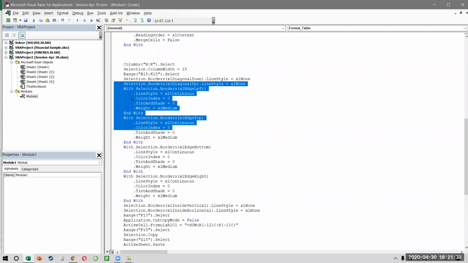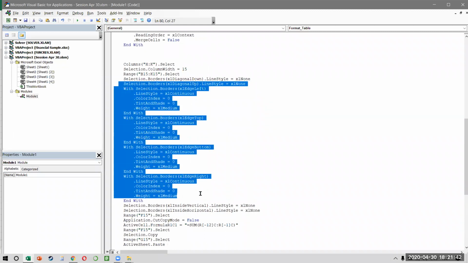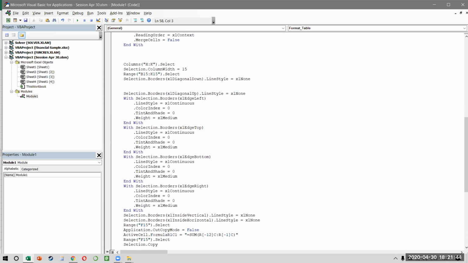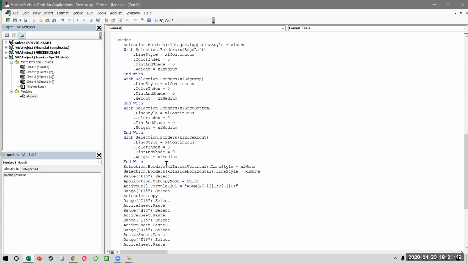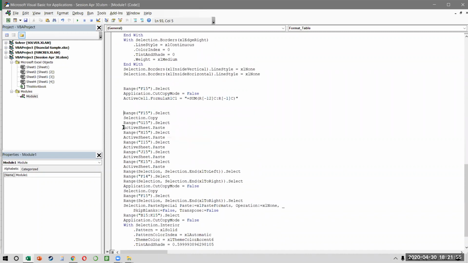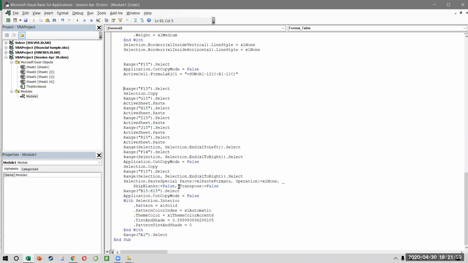So this entire thing that you notice, starting from here all the way up till here is nothing but a border, right? Finally, we selected F15. This is the formula that we wrote, and then we copy that formula in G15, H15, I, J, K, right? And I hope you're able to see how the final code is working.